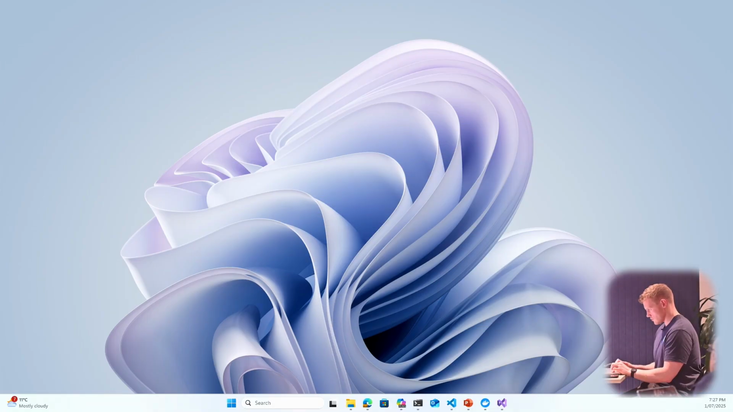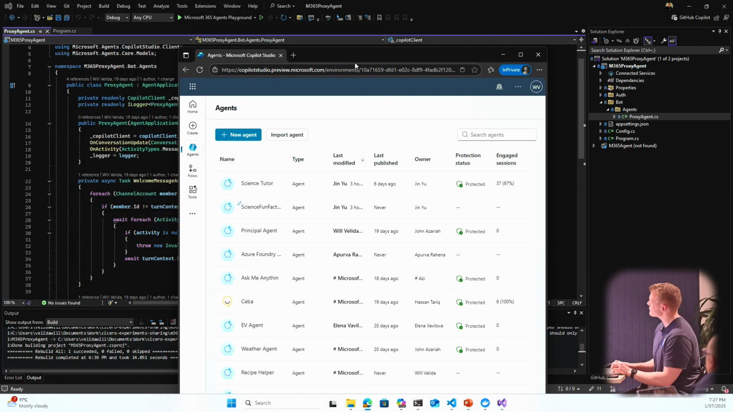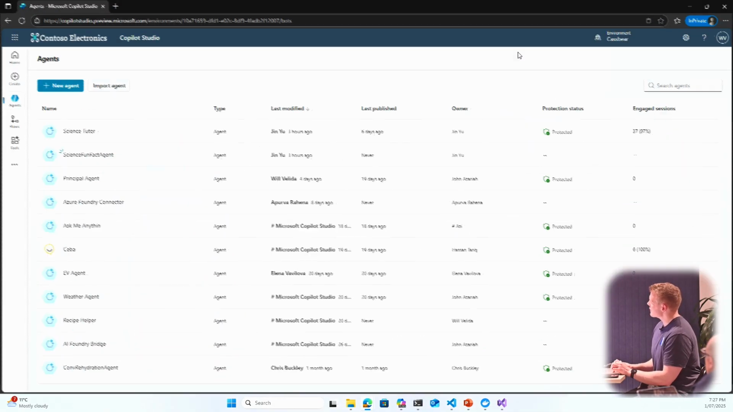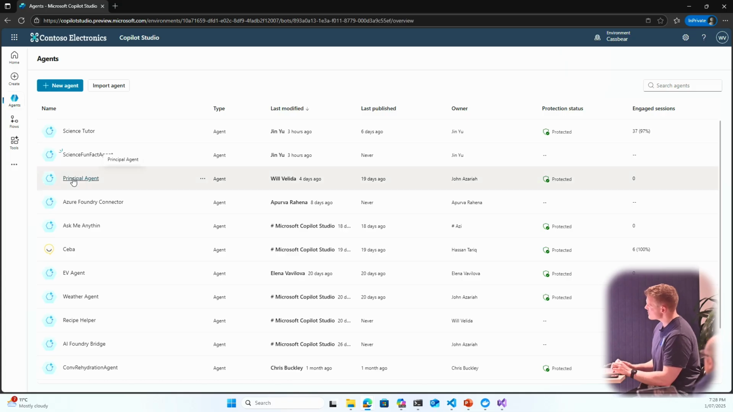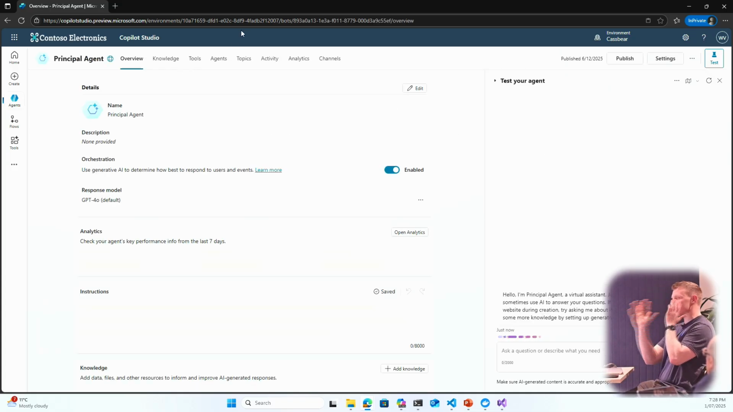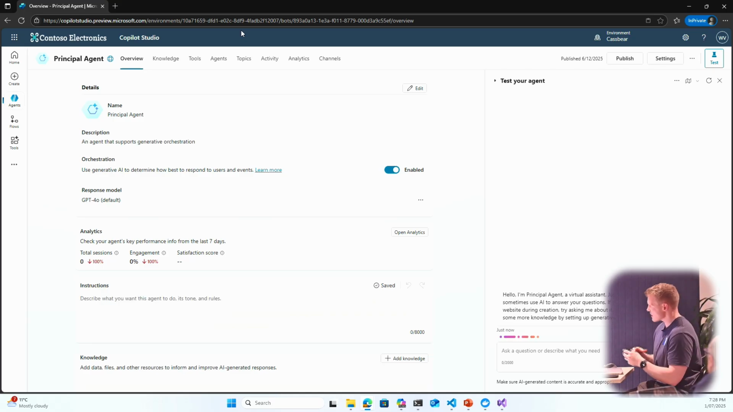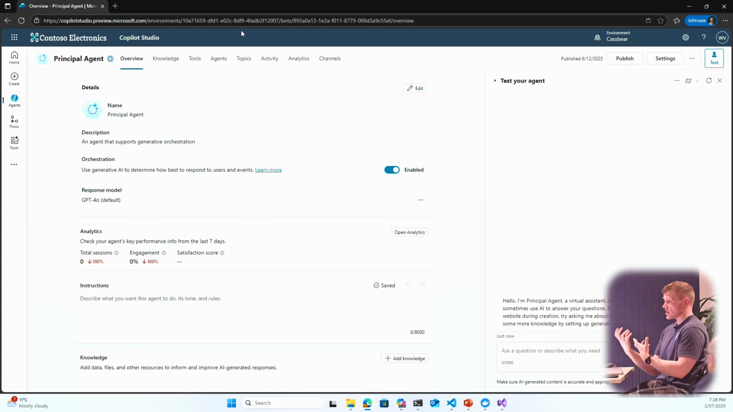using Copilot Studio. So this is Microsoft Copilot Studio, and I've got a whole bunch of agents that I've got here. So if I go into my principal agent, so with agents in Microsoft Copilot Studio, you have kind of two types of agents. So you've got generative AI agents, which essentially use generative AI to come up with a response, or NLU-based agents, which will have defined paths.